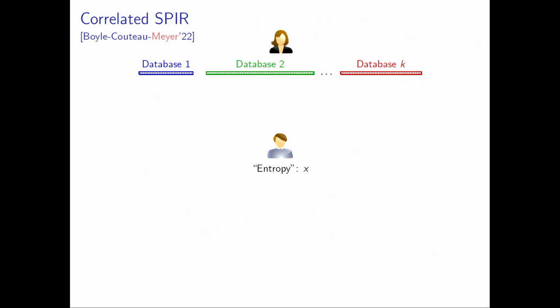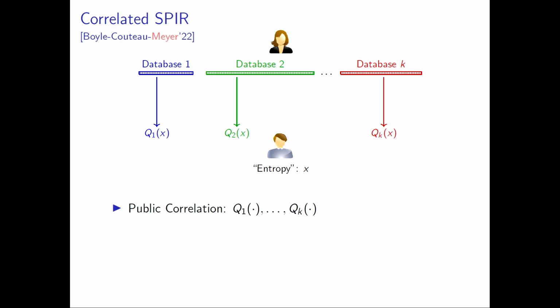Now to our primitive, correlated symmetric pair. I want to emphasize that this is a two-party primitive, as in you have a single client and a single server, but that they would like to be doing a bunch of symmetric pairs in parallel. And this correlated part is that the client doesn't want to retrieve arbitrary indices from all of the databases, but all of the queries are highly correlated in a public manner, and you would only want to pay a cost of communication proportionally to the entropy of the queries, not to the concatenated size of all of them.